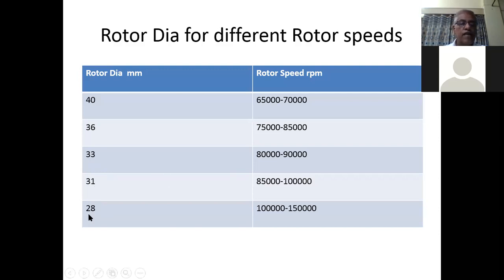And for 28 mm, we can have the rotor speed in the range of 1 lakh to 1,50,000 RPM. So as we are reducing the rotor dia, we are able to run the rotor at higher speeds.